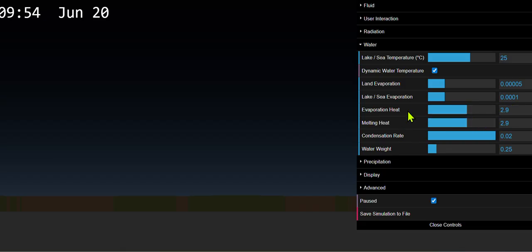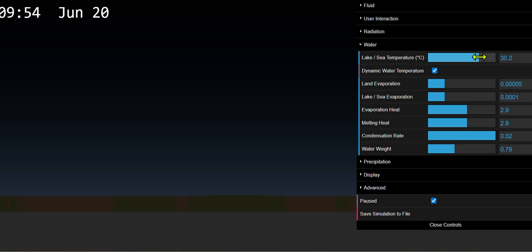If you're an experienced player, you know that putting this to max would make big thunderstorms, but actually you don't need that big because you've got a condensation rate. You can make the water weight a bit heavier so that when it does go up, it's a really violent forcing.